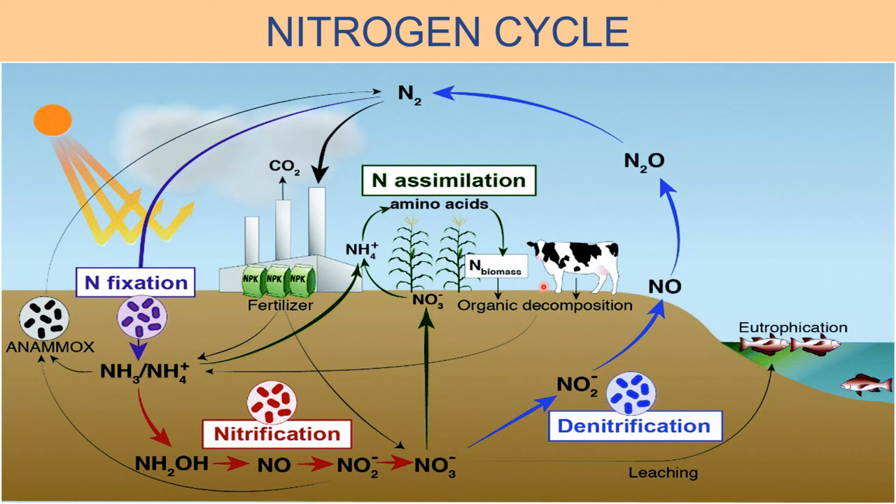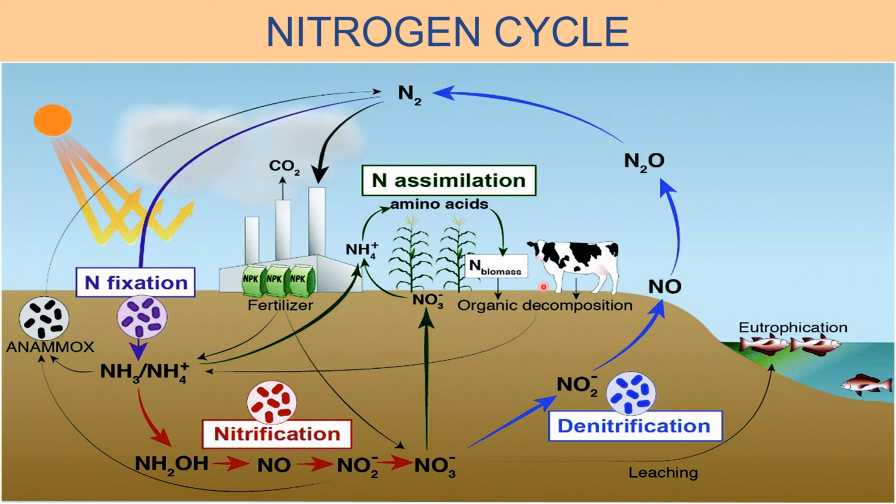Nitrogen is required by both plants and animals for their growth and development. And nitrogen is an essential component of protein, which makes up the body of plants. And nitrogen is also present in chlorophyll, nucleic acids and vitamins. The same nitrogen element is circulated again and again through living things like plants and animals and non-living things like air, soil and water. The circulation of nitrogen element through the living and non-living environment is called the nitrogen cycle.